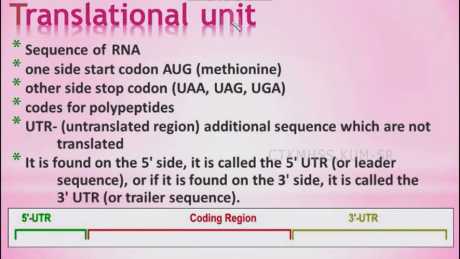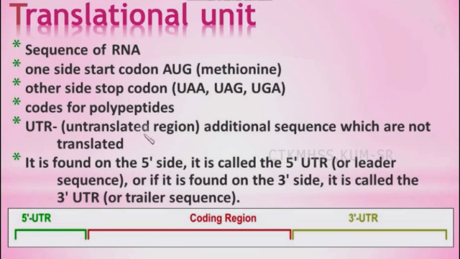So this is the translational unit. What is a translational unit? It is a sequence of RNA in the mRNA. It has a start codon on one side, that is AUG, which codes for methionine, and on the other side it has a stop codon, which can be UAA, UAG or UGA. Then the codons after AUG, whichever are present continuously in series, all code for polypeptides. But in addition to this sequence, there are some additional sequences which are not translated.